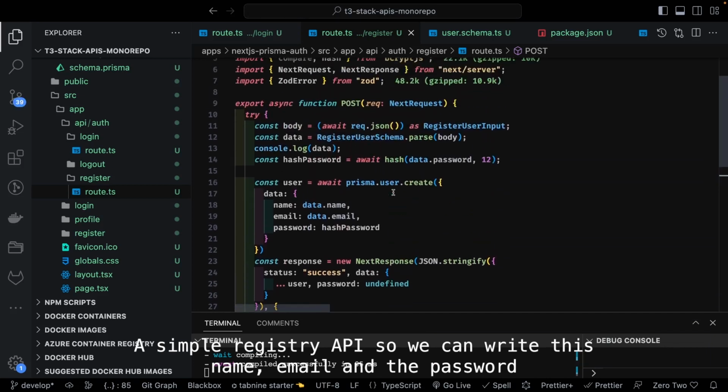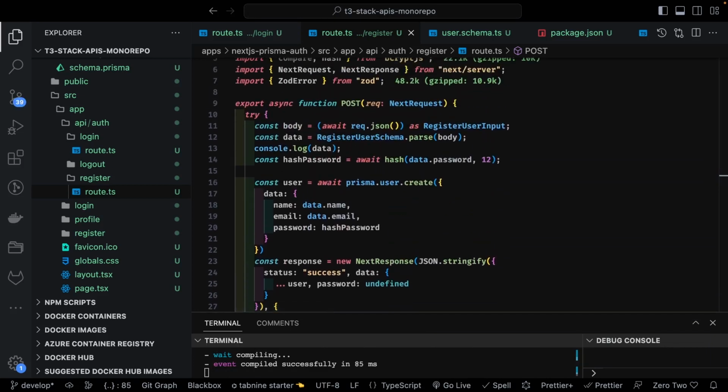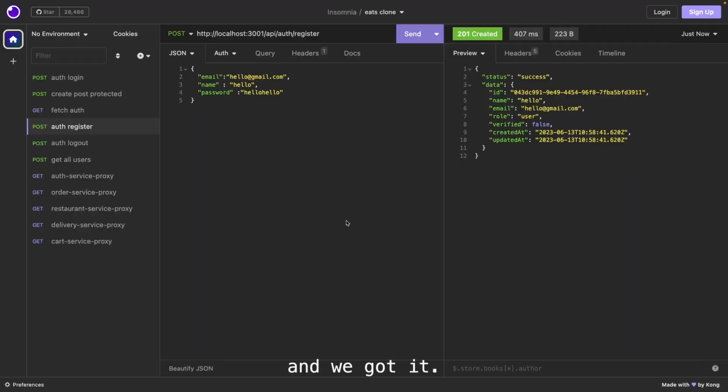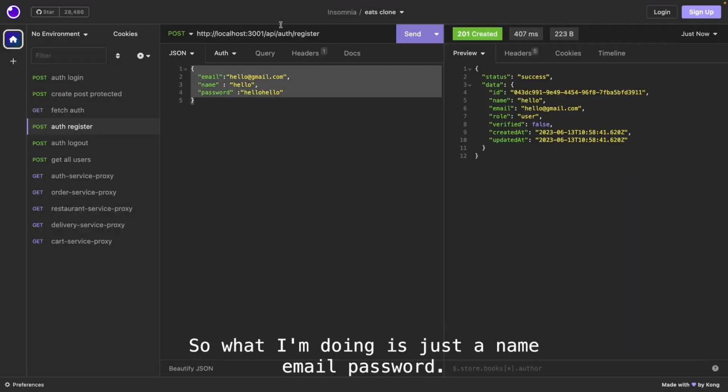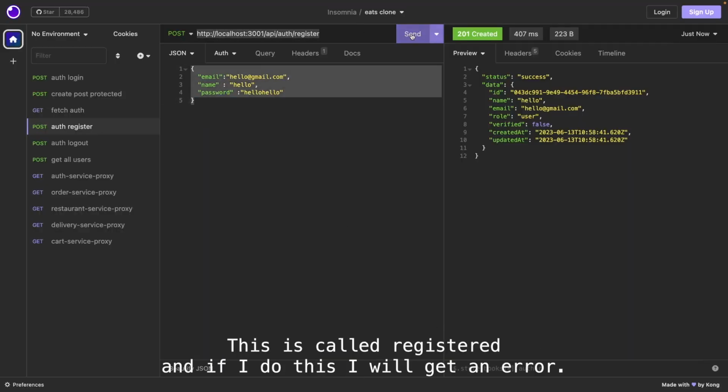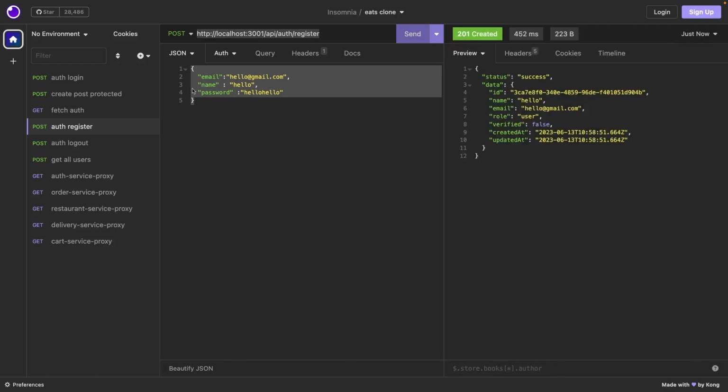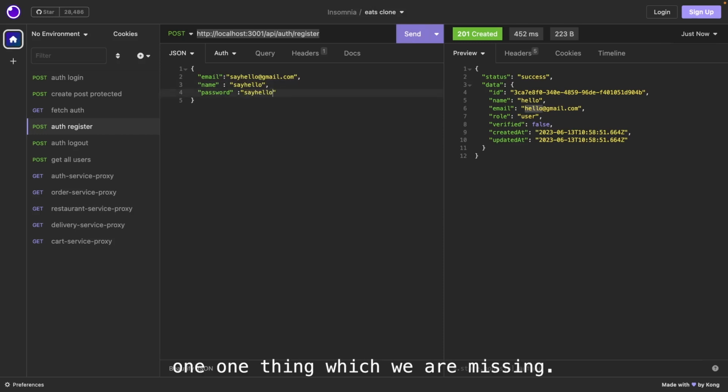So we can try this, name, email, and the password. And we got it. So what I'm doing is just a name, email, password. This is auth register. And if I do this, I will get an error. So this is hello@gmail.com. Let's say hello. Name is say hello. Password is say hello. One thing which we are missing.